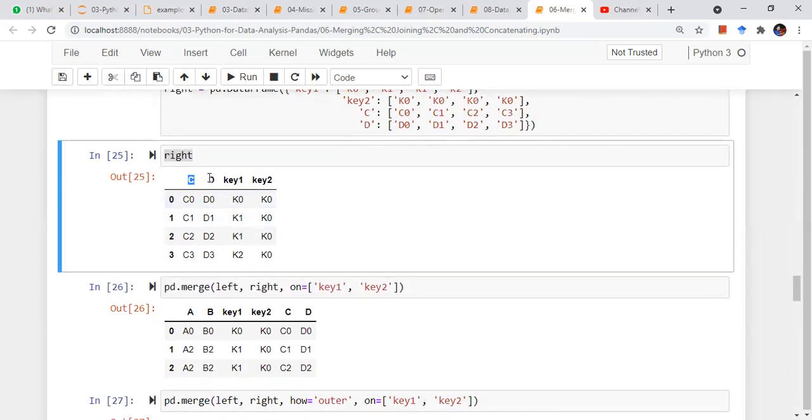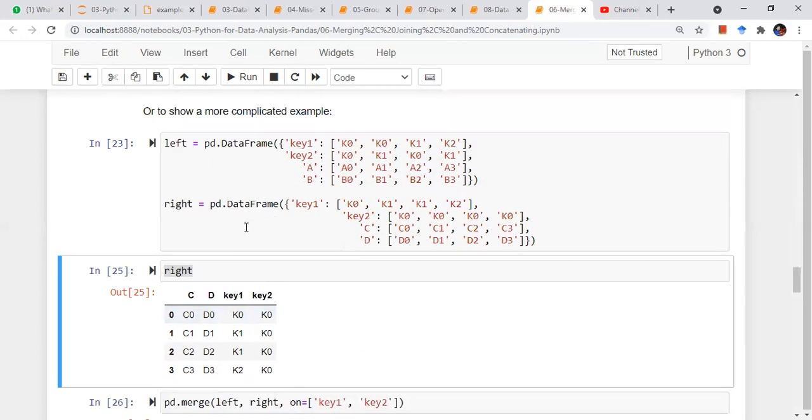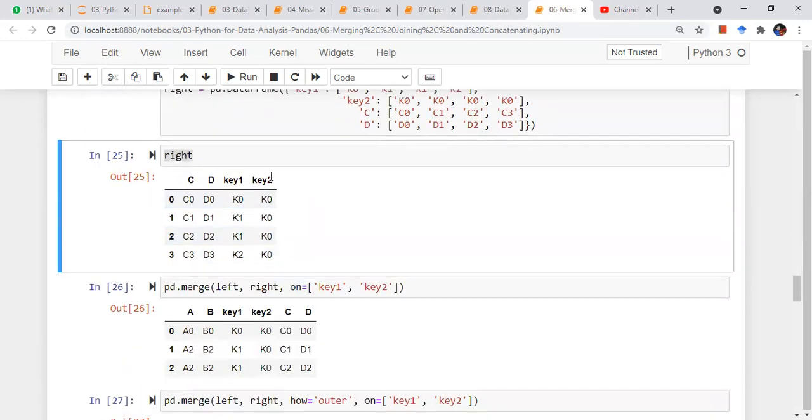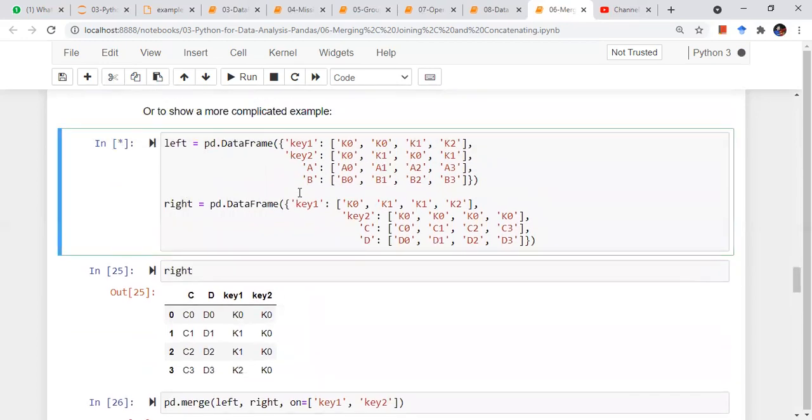So the right data frame has columns C and D, and there are two key columns now. If you see, just give a look, right is there, and let me just run this.